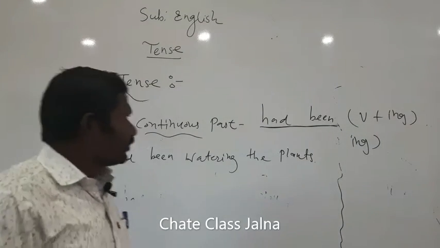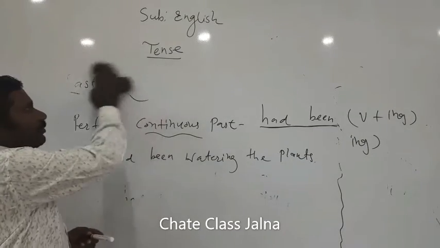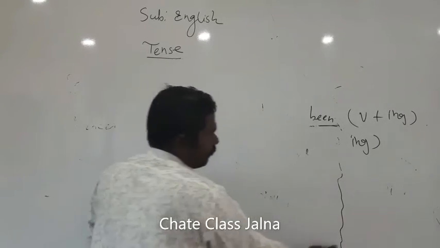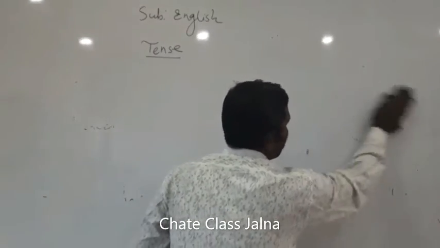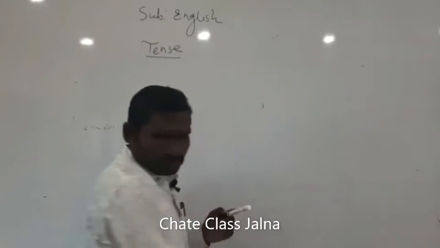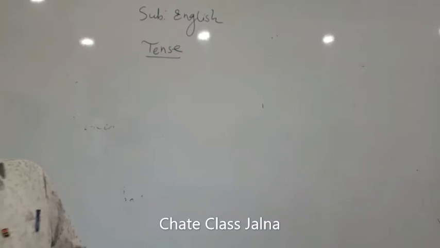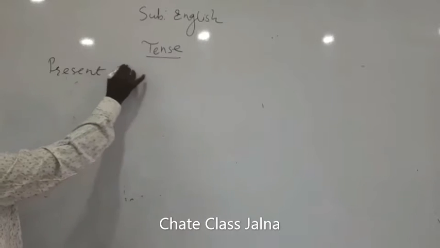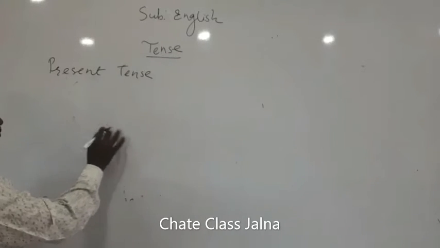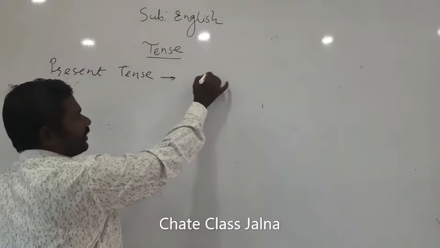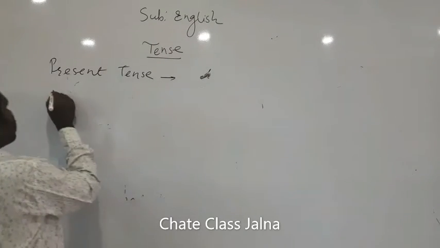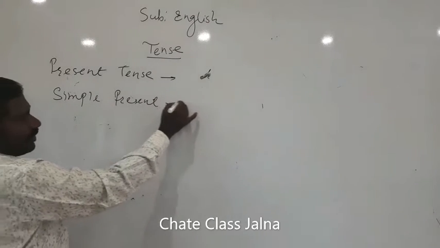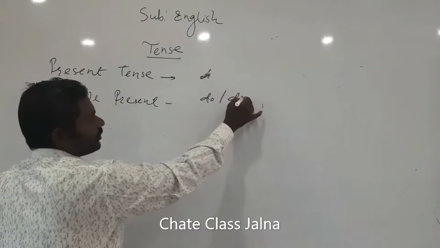Now, using this method, we will practice a few more examples here. So the first one in present tense: we have seen that in simple present there comes do or does.